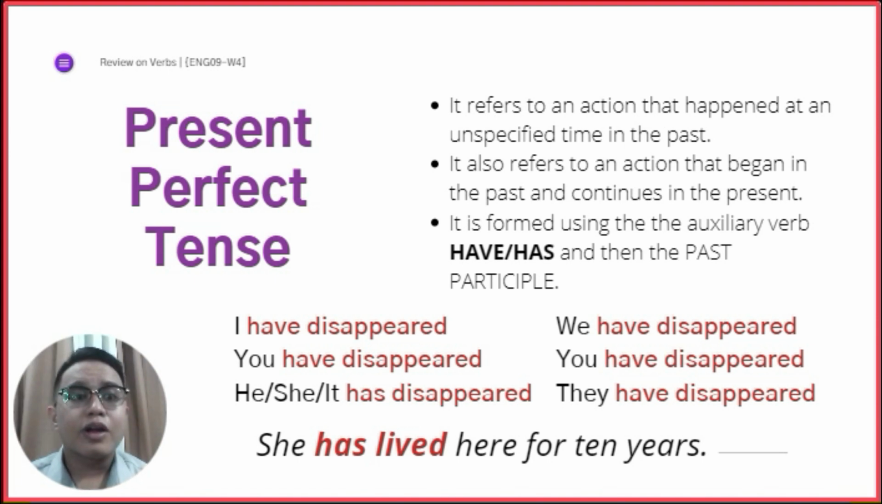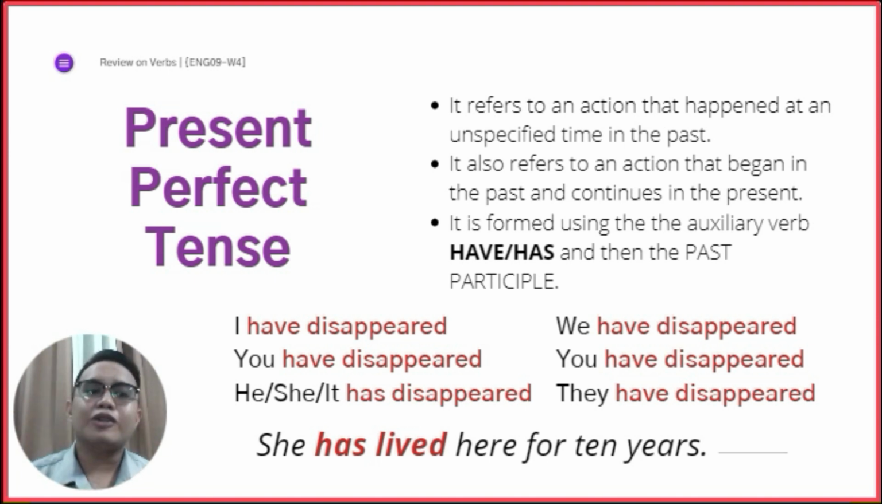Remember, ang have, gamito nato siya for the first and second person, and then has, gani, para sa singular nga third person. So, we have here, I have disappeared, we have disappeared, you have disappeared, he or she or it has disappeared, and they have disappeared. So, ato example, she has lived here for 10 years. So, that living there starts in the past and still continues in the present.